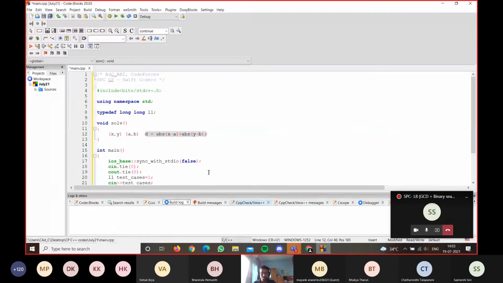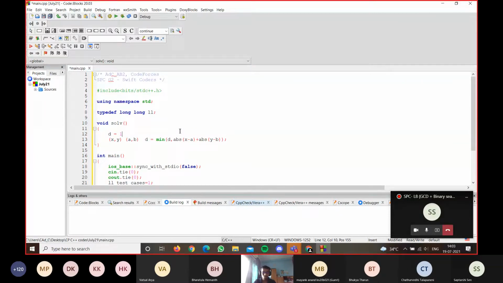I'll store d as this. Then I'll have to minimize d over all iterations, right? Initially, I can give d some huge value. We know there's at least one entry point and at least one diamond, so d will get changed at some point in time. Then if I see an entry point, I will change d to the min of the existing distance that I have found, or the distance by moving from this entry point to the diamond.